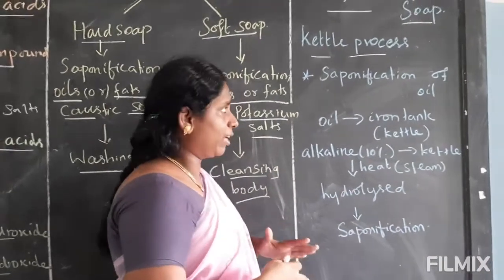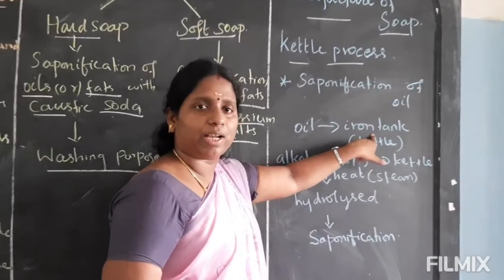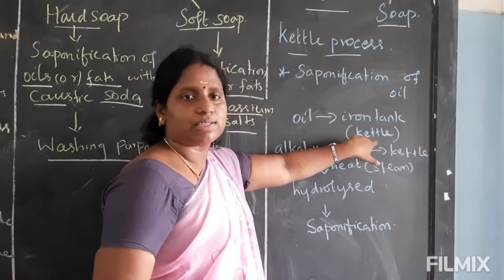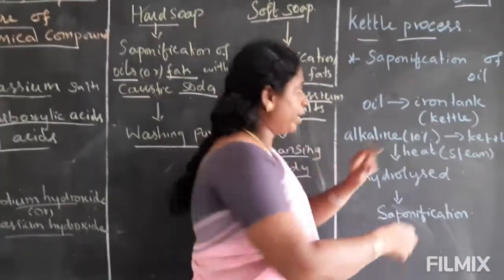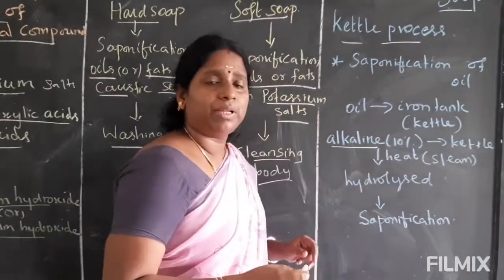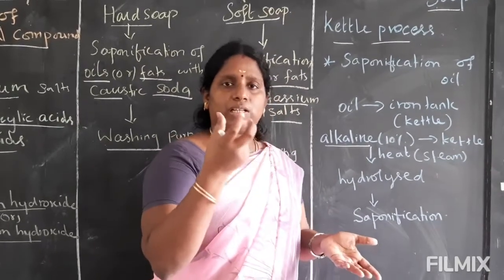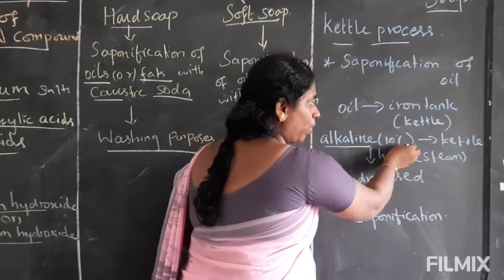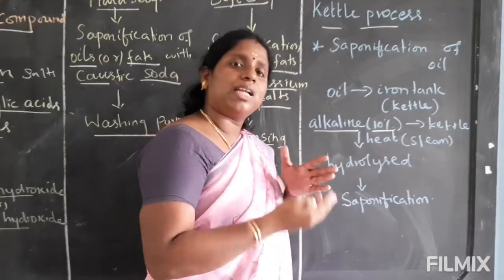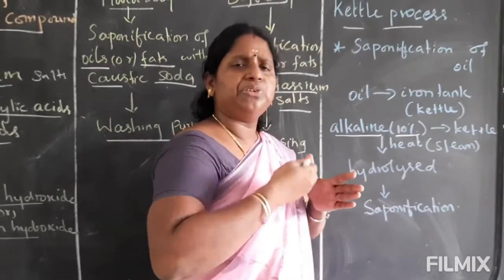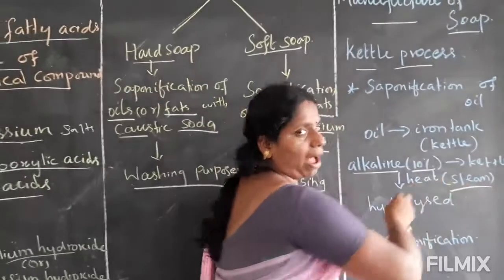How do they manufacture it? First they take the oil in an iron tank. This iron tank we call a kettle. Then they add alkali to the oil. Alkali means either sodium hydroxide or potassium hydroxide. Any one of those alkalis, you add only 10% to the oil. Then you have to heat that mixture continuously. You have to heat it directly, not with steam.